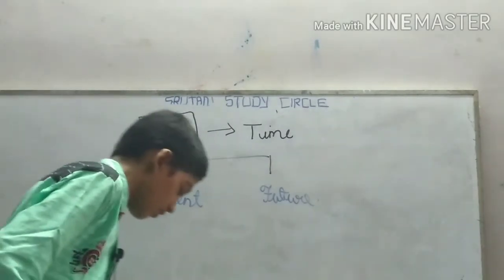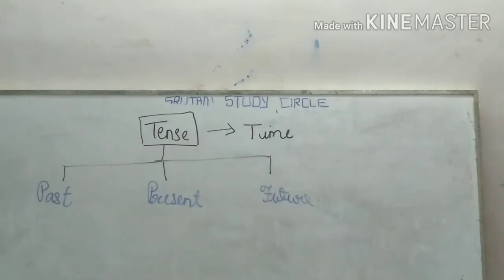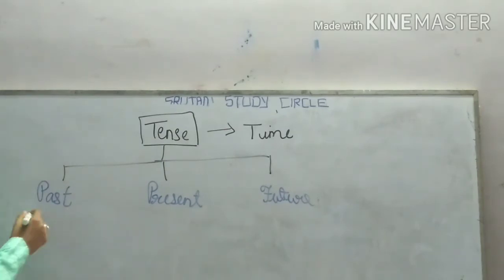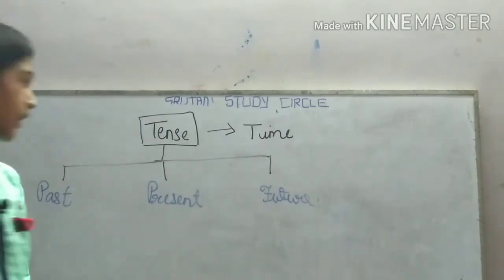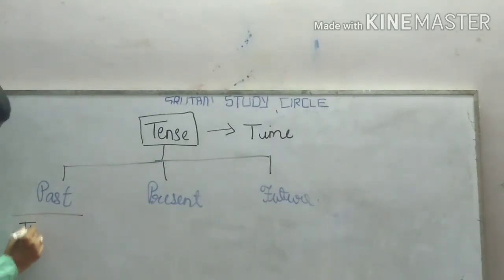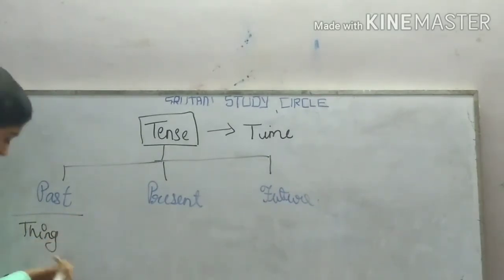Now what is past tense? Past tense is the tense which shows the things happened before. It tells the things happened before.